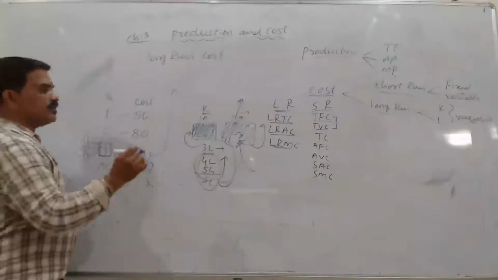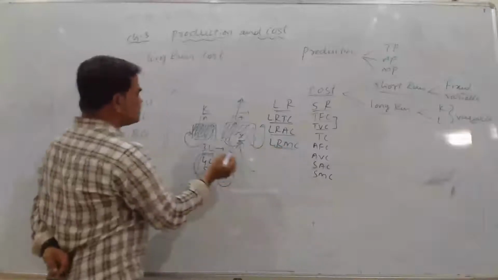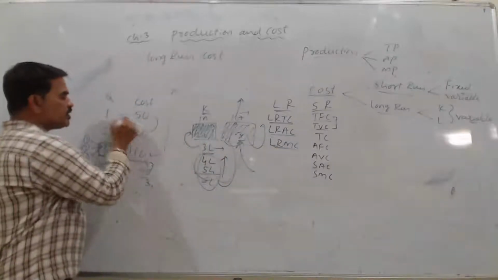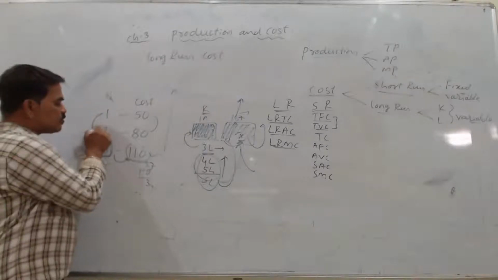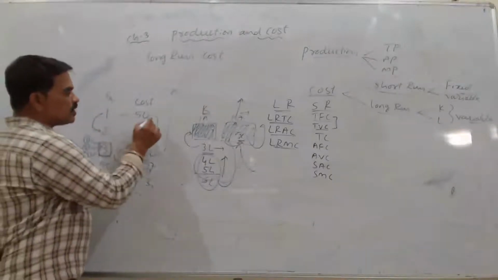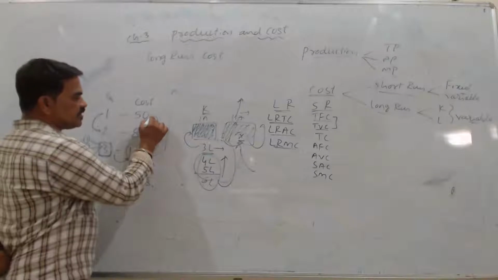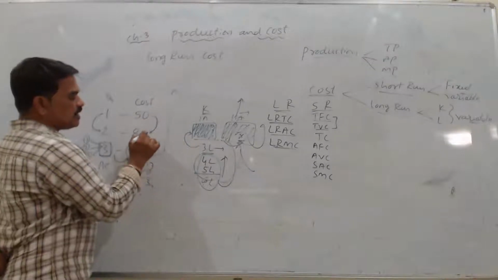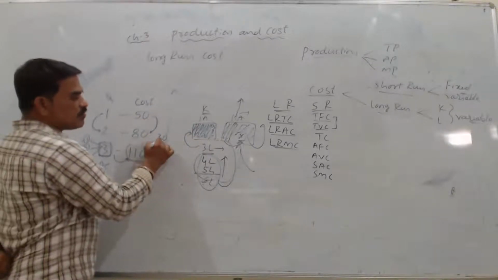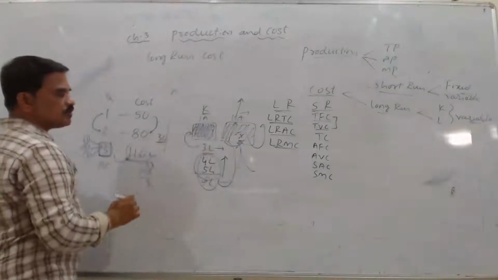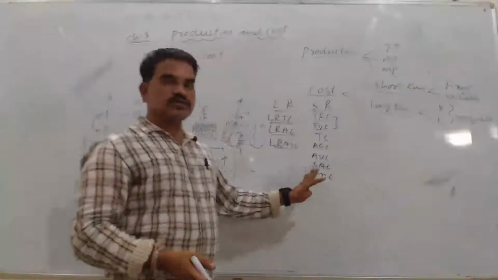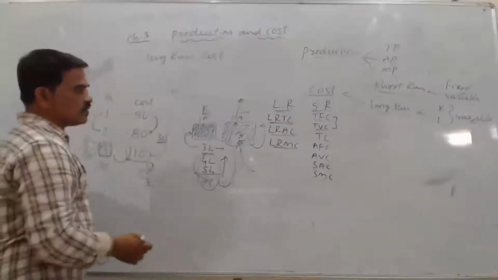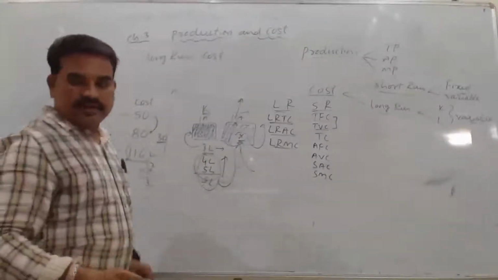Okay, and as you know, marginal cost is the change in the total cost per unit change in the output. Now from one output to 2 outputs, what changes in the total cost? It was 50, now it is 80, so 30 is the change. How will we find out that marginal cost? Again the same way as we found out in the short term marginal cost, the same way we will find out. I will write the formula here.